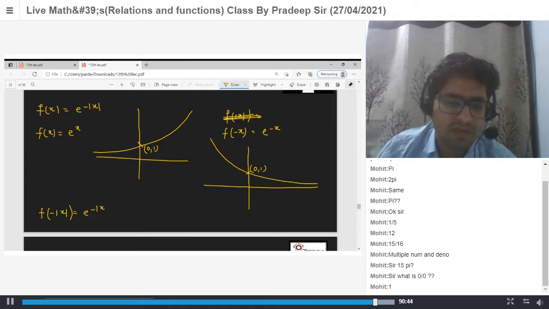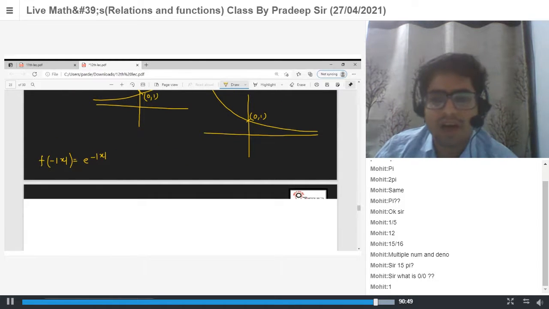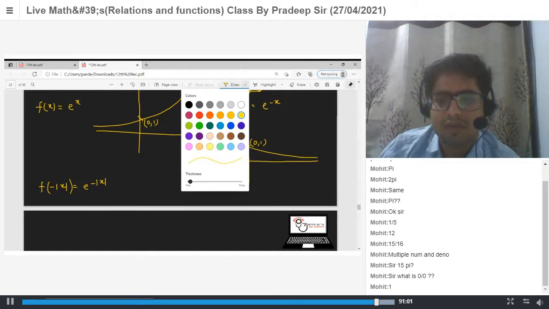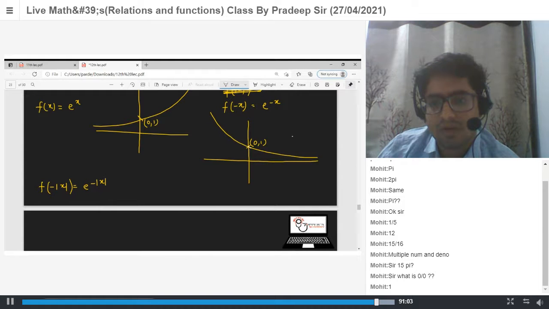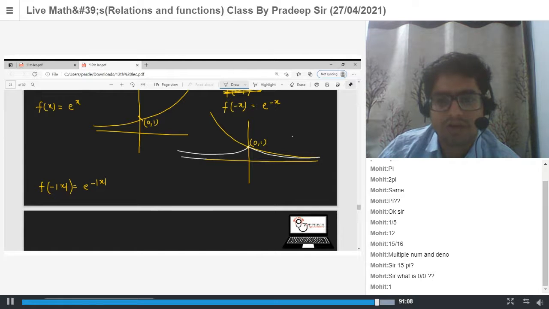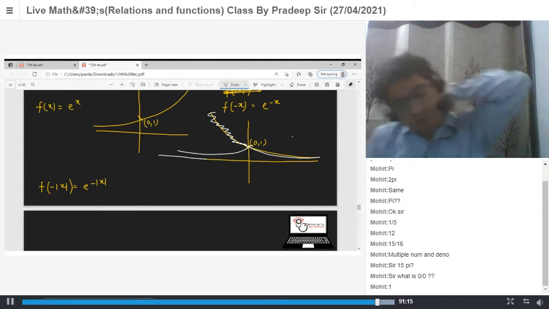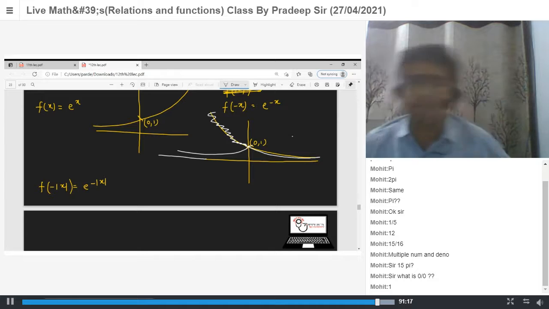So if this is the graph of f of x, then f of mod x is this white one, and delete the part in the negative x direction. This is e power minus mod x.